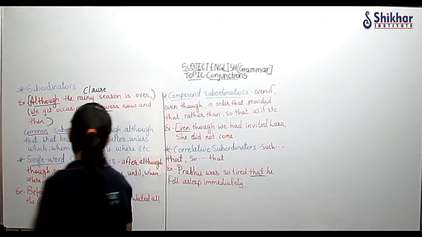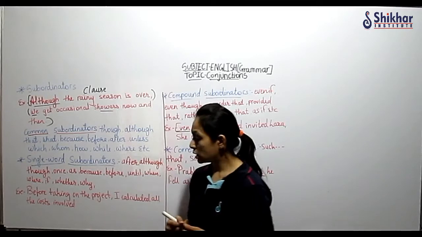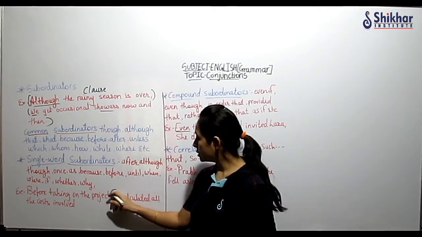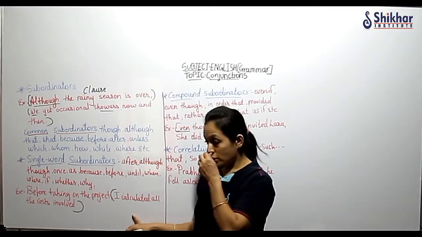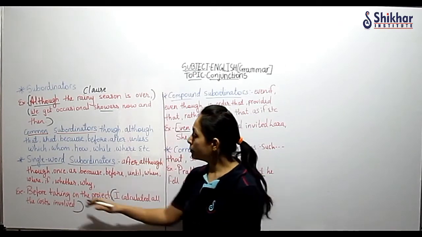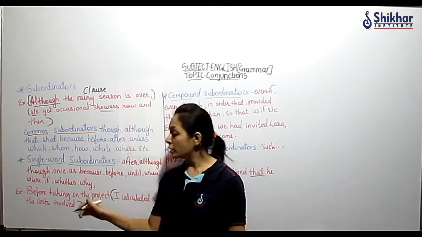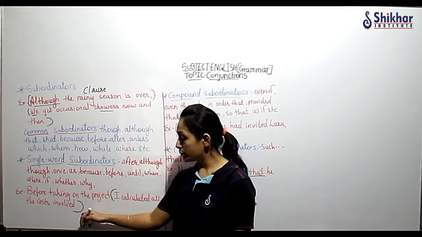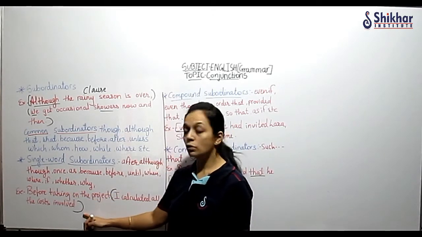What is here? The main clause, I calculated all the costs involved. I calculated all the costs involved, this is your main clause. And this is before taking on the project. Now if I say only before taking on the project, you will say ma'am it doesn't make sense. Why? Because this is dependent on the clause: before taking on the project I calculated all the costs involved.